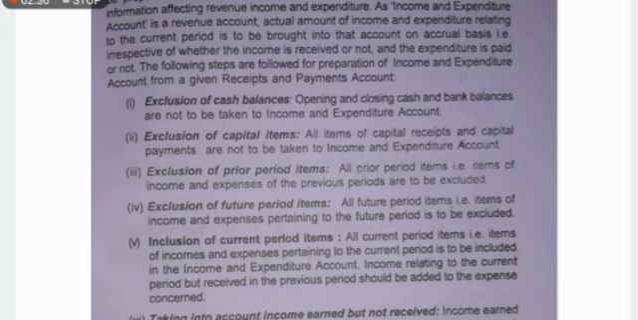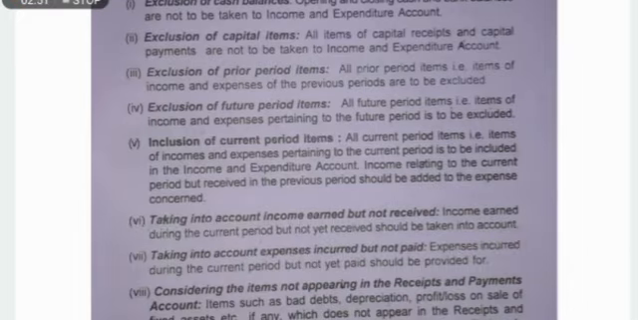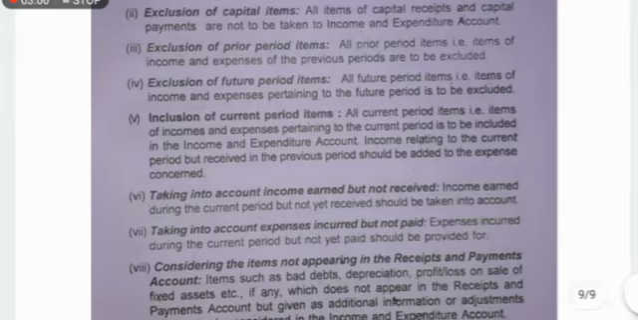Exclusion of prior period items. Prior period means the previous period. The previous period items are not recorded in the income and expenditure account. Clear? And likewise, in the 4th point, future period items are also not recorded. In the 5th point, inclusion of current period items. Yes, the current period items are recorded. Taking into account income earned but not received. I already told you, income earned but not received means the accrual basis of accounting is followed in this case. Clear? Taking into account expenses incurred but not paid. Same accrual basis. Okay.